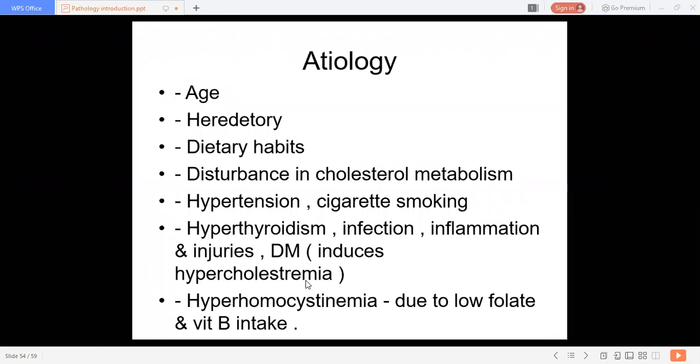The role of LDL, low density lipoprotein, is as a vehicle for delivery of cholesterol towards the peripheral tissues. So this cholesterol gets accumulated in the peripheral tissue, which is the role of low density lipoprotein. What is the role of high density lipoproteins?